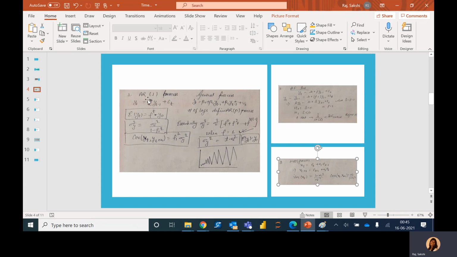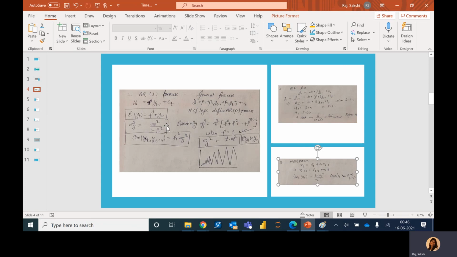So there is just one lag, hence we call this process an AR1 process. If there are more lags, like shown here, there are two lags, so this is an AR2 process. Now the mean of yt is equal to rho to the power t times y naught. The variance of y is written as the variance of the error term divided by 1 minus rho 1 squared. Covariance is also written, which is rho 1 to the power h times sigma y squared.